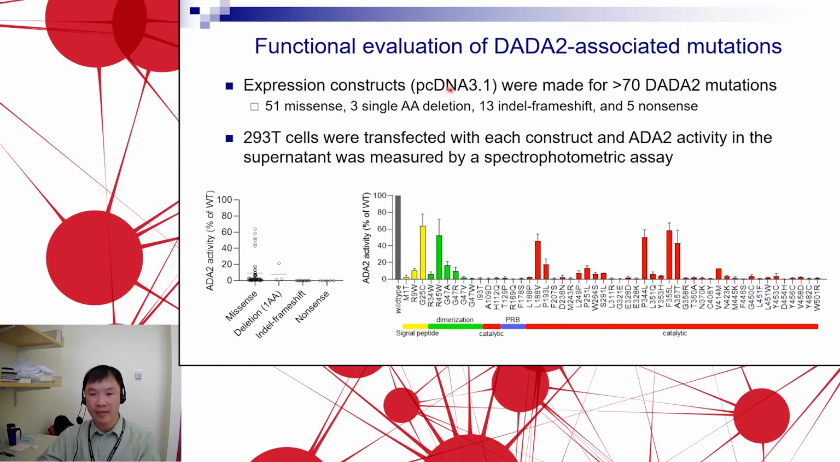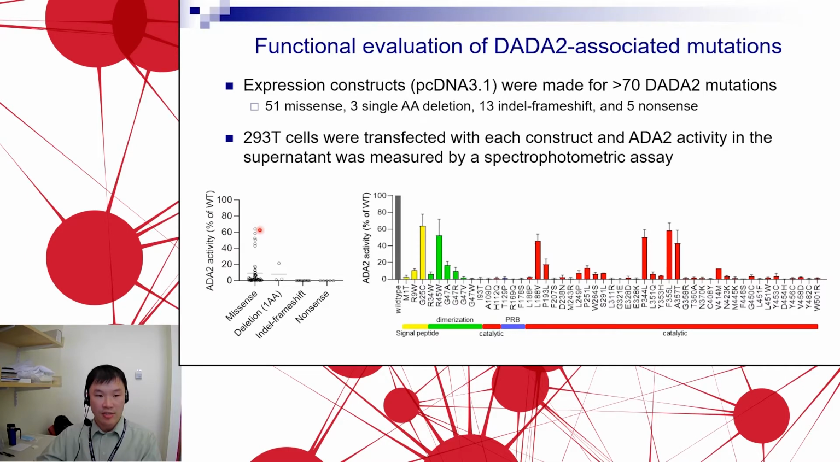So far, we have analyzed more than 70 of these mutations associated with ADA2 in the literature: 51 missense mutations, a few single amino acid deletions, a number of insertion deletions with frameshift, and several nonsense mutations as well. On the bottom here, we can see on the y-axis the retained ADA2 activity as a percentage of wild type.